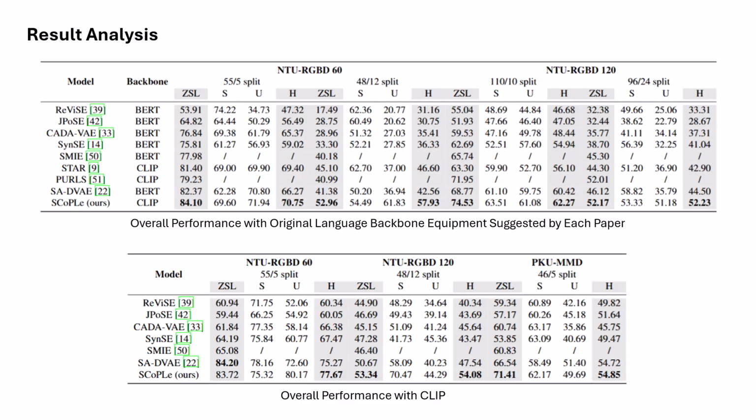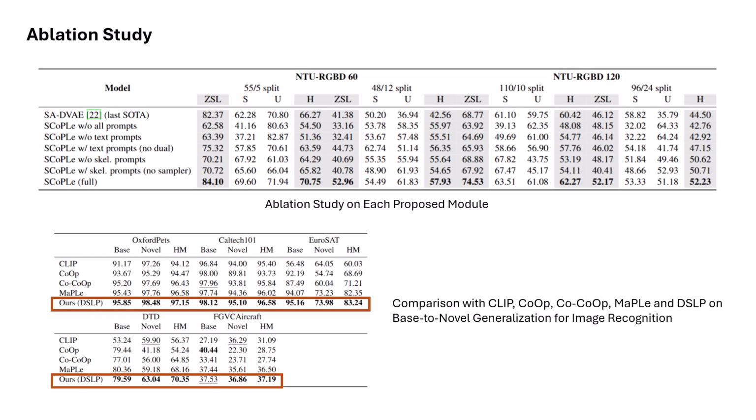For the experiment results, using the datasets NTU-60 and 120, our method reaches the best prediction accuracy compared to all previous milestone methods for both pure zero-shot learning baselines and the harmonic metric of the generalized zero-shot learning baselines. Finally, our ablation study conducted a thorough examination by testing the gradual removal of each of our proposed prompt learning modules. The results are horizontally compared with the performance of the full model.